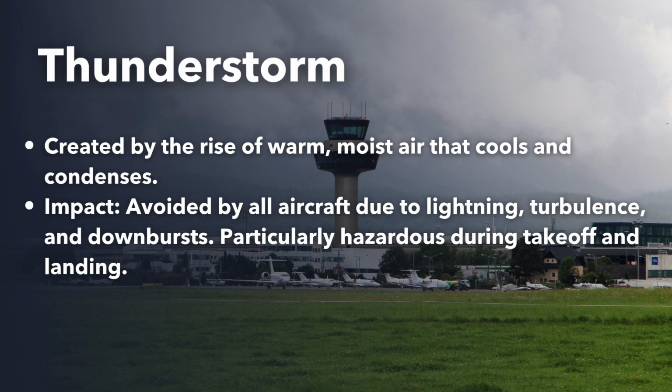Thunderstorms are avoided by all aircraft due to the severe turbulence, hail, and lightning they produce. These storms form when warm, moist air rises and cools, creating powerful upward and downward air currents. Thunderstorms can also produce downbursts, which are strong downward winds that can cause an aircraft to lose control if encountered